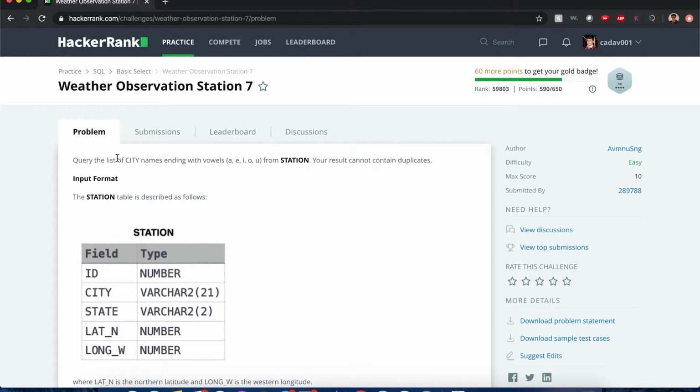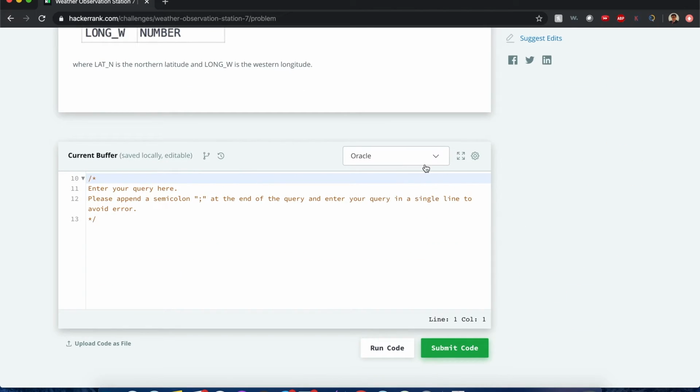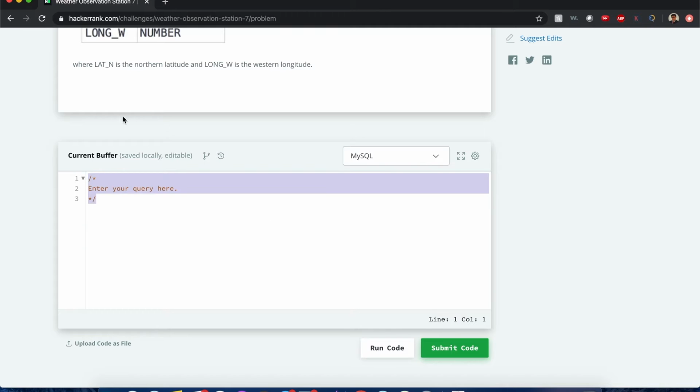Alright guys, so query a list of city names ending with vowels, A, E, I, O, or U, from STATION, and your result cannot contain duplicates. I already explained before about regex. So if we remember the structure, we only want MySQL here.